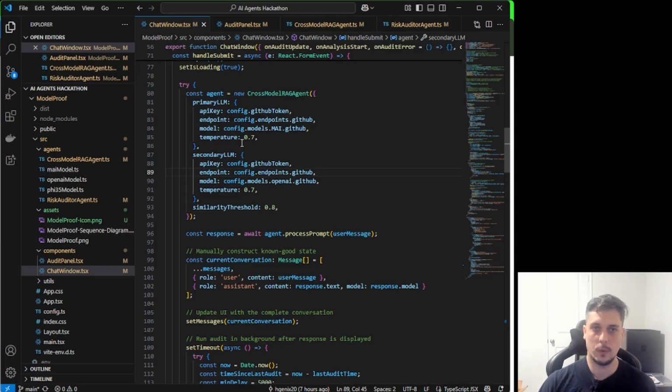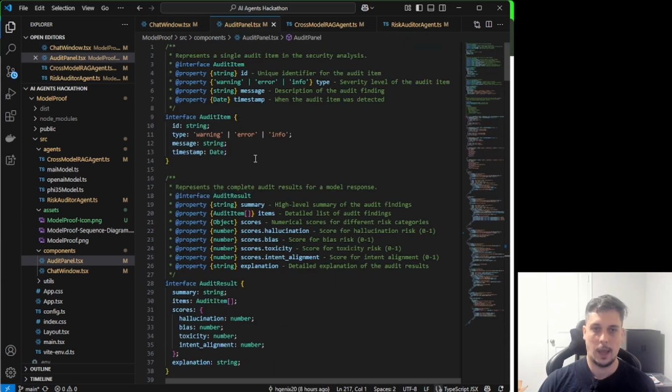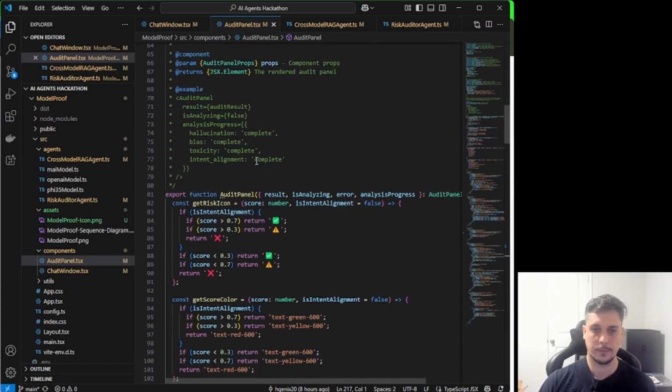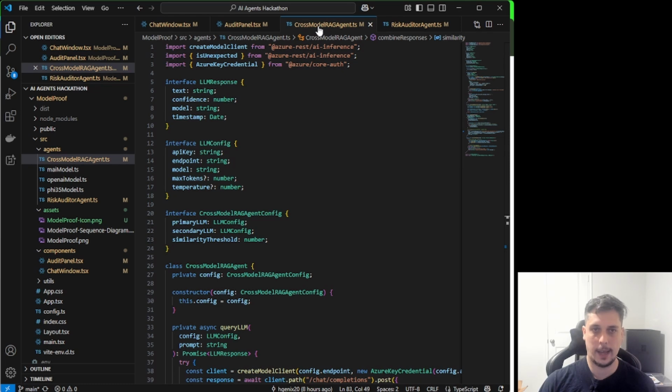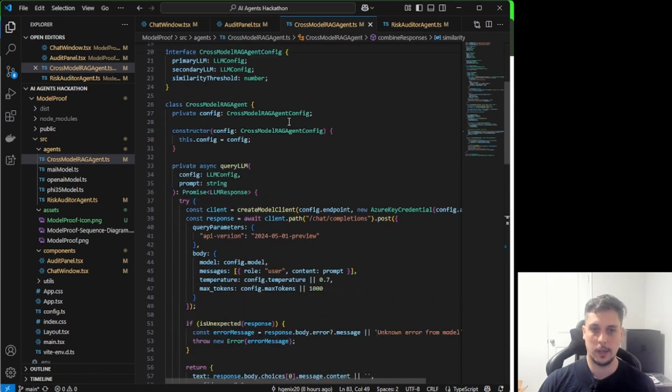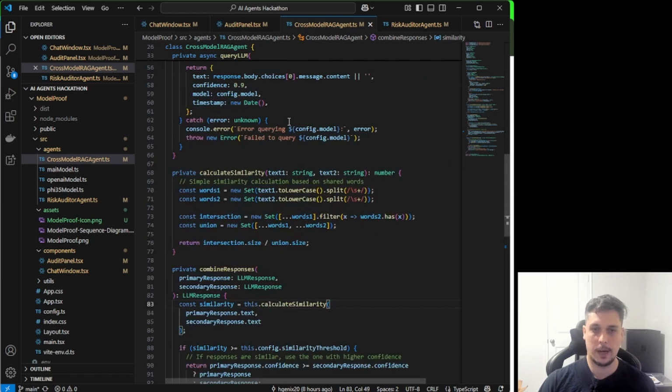Building ModelProof was a deep dive into Azure's streaming inference and TypeScript. I started by defining a unified model response interface so each agent could interoperate seamlessly, as you see here with the chat window and with the audit window. Then I implemented a cross-model RAG agent, wiring up parallel API calls, similarity calculations, and confidence comparisons.